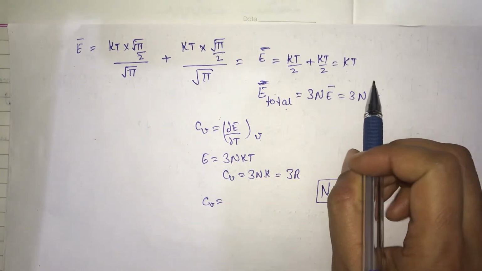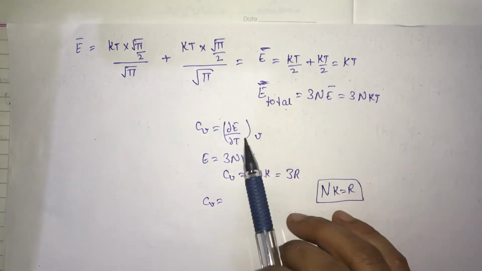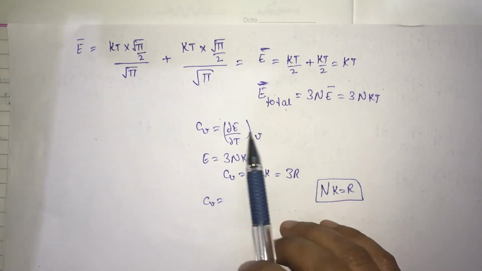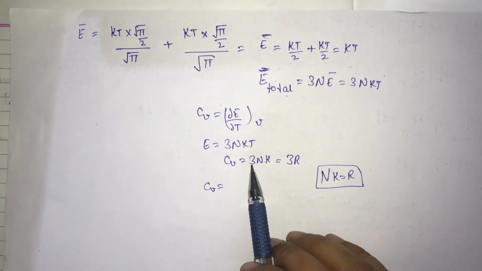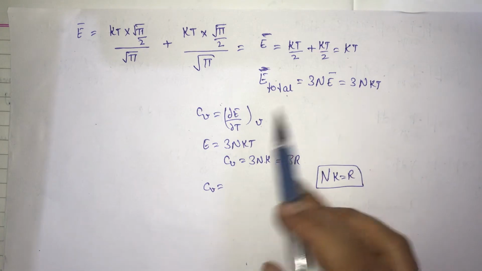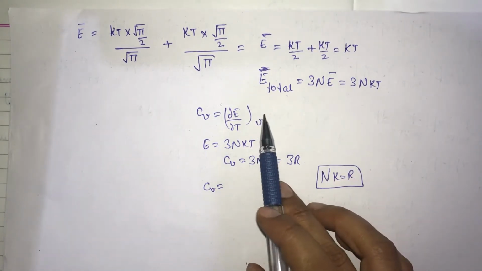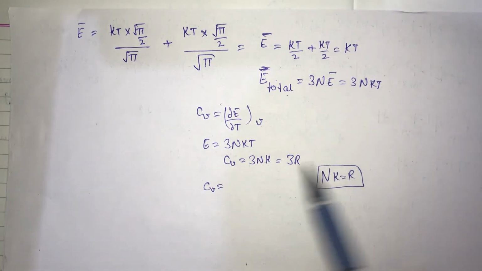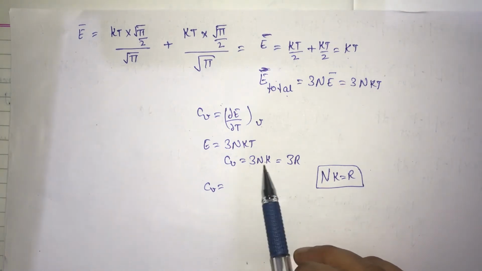Now if we take the variation of this total energy with respect to temperature at constant volume, then we will get the specific heat. So this specific heat will become equal to 3Nk if we take the derivative with respect to temperature at constant volume, as is mostly done in the case of solids, where we take volume as constant. Clear? And here Nk is equal to R.